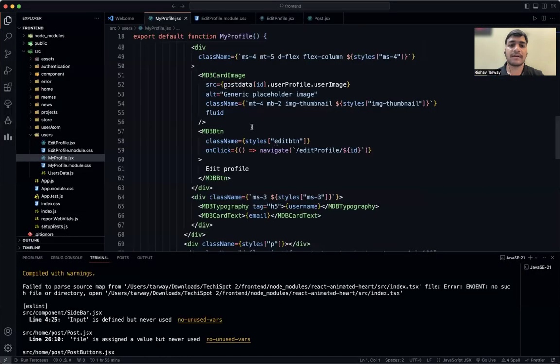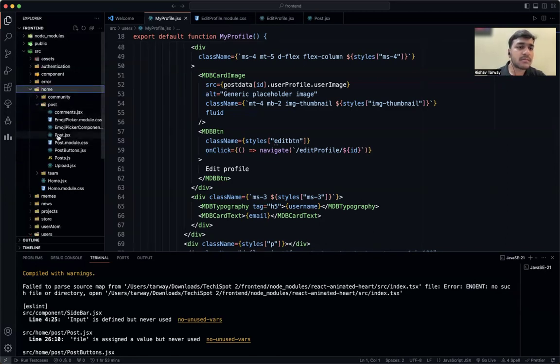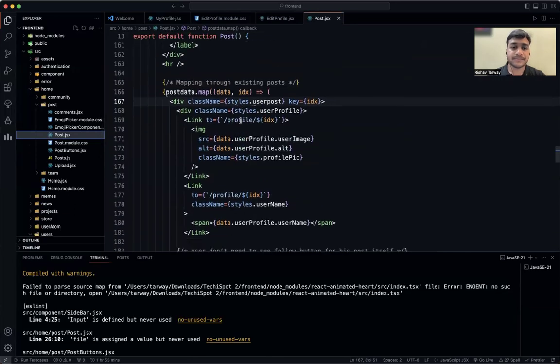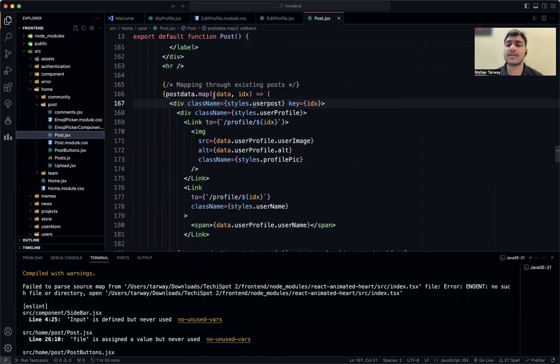Here you can see we have added the button with the tag md button and the class name styles.edit button, and we have implemented a functionality, the attribute onClick, which is taking an arrow function as the parameter, and we are navigating to a component file we have created, that is edit profile. It is taking the id of the particular person who is editing that. This id has come from the home section, then the post.jsx section, where postData.map is. So this is the post section where all the posts are being displayed, rendered on the web browser.